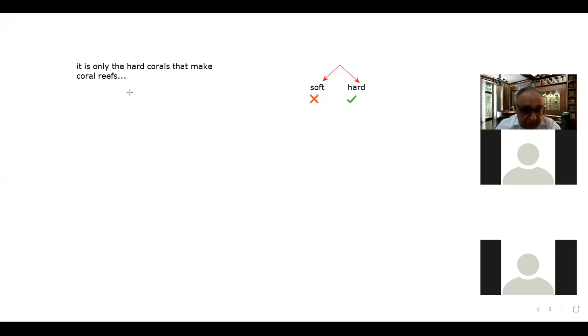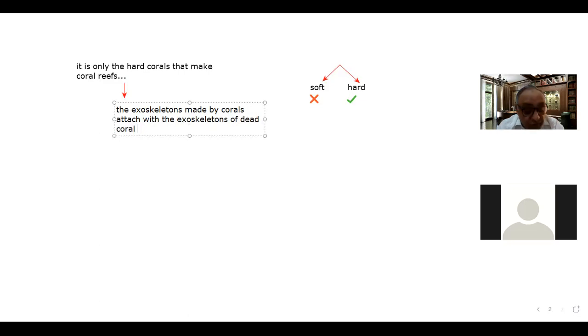Because the exoskeletons made by corals attach with the exoskeletons of dead corals already lying there. This way, reefs are formed.